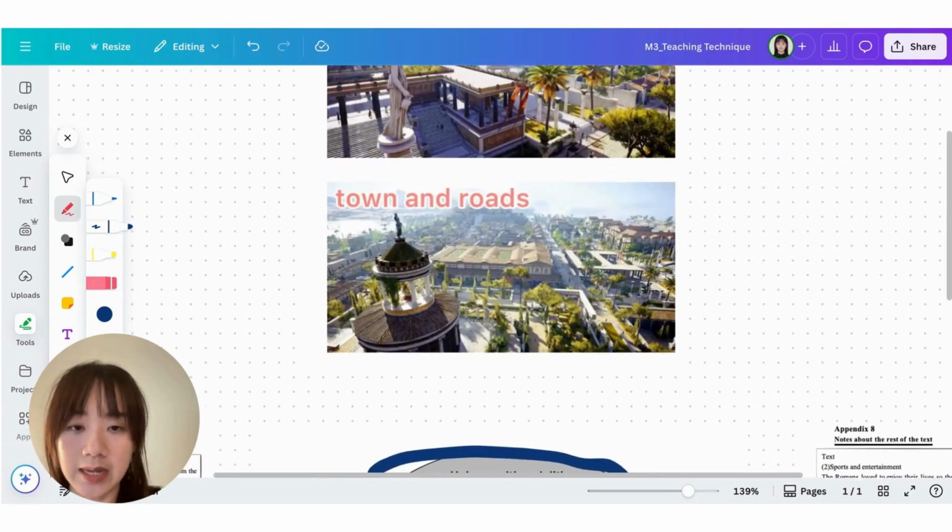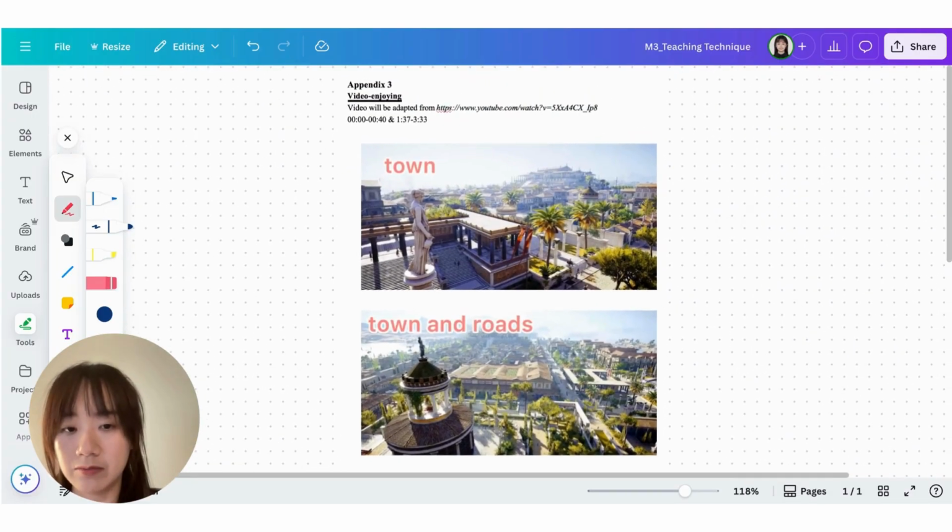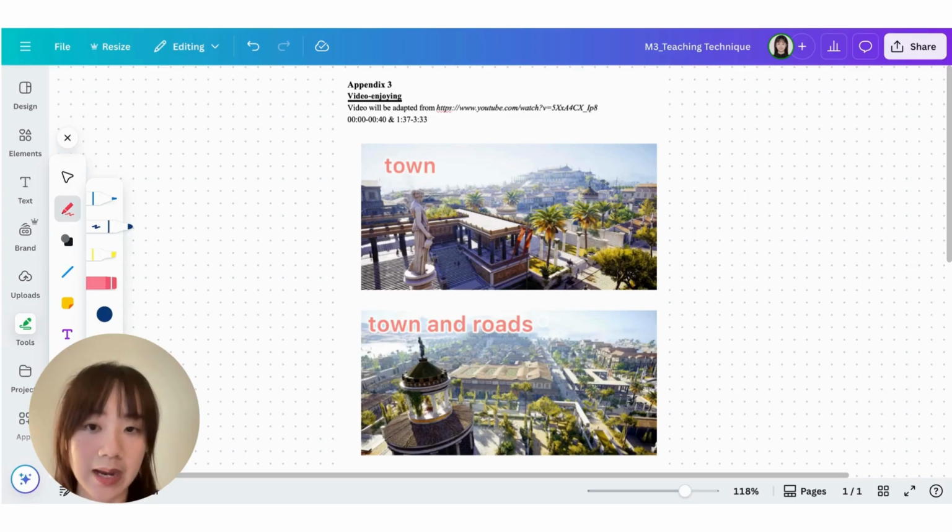And here is an example. In one of my classes when I talked about life in Rome, I used a video clip and also some images, like 3D images, to show what Roman life may have looked like at that point in time.